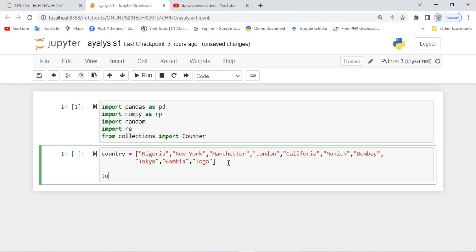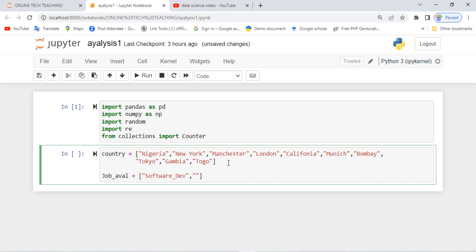Then we define the job position. Let's say job available. Now, what are the jobs available? We have software developer. I'll use just a short keyword, software developer.